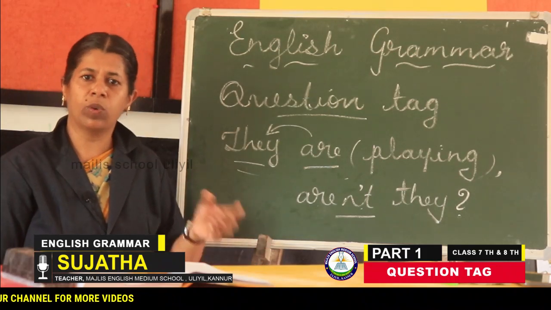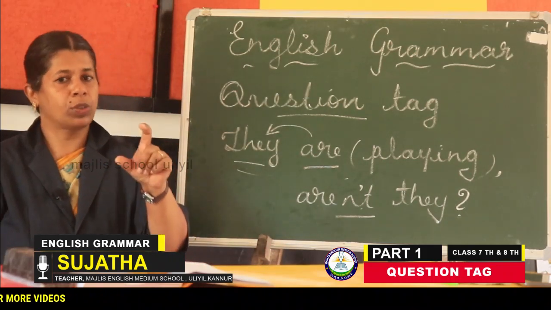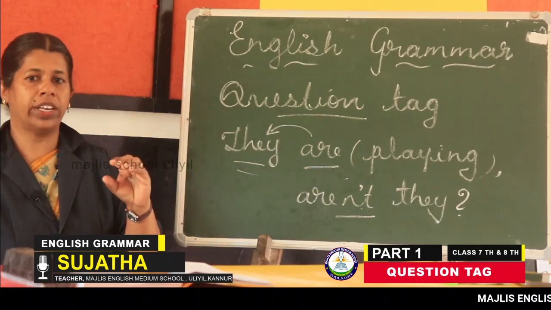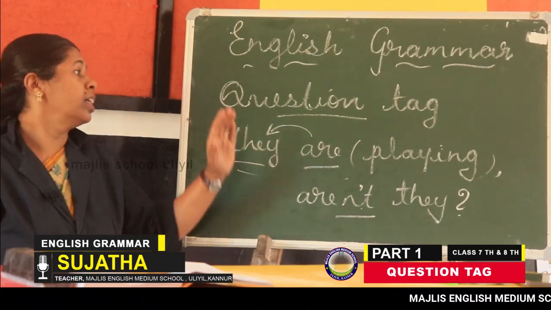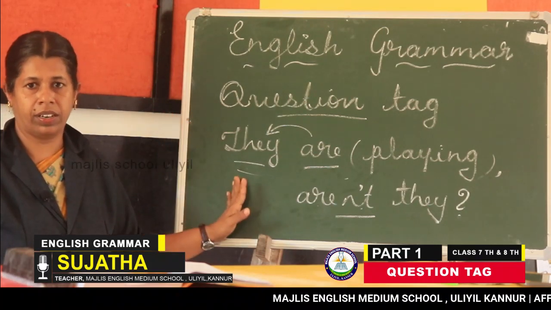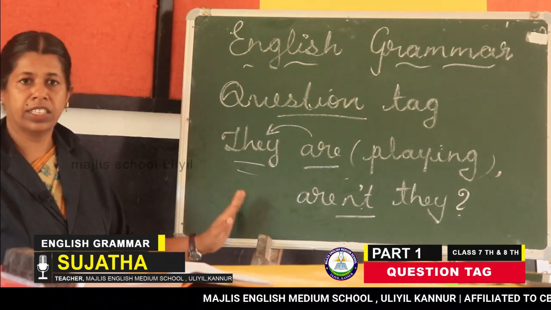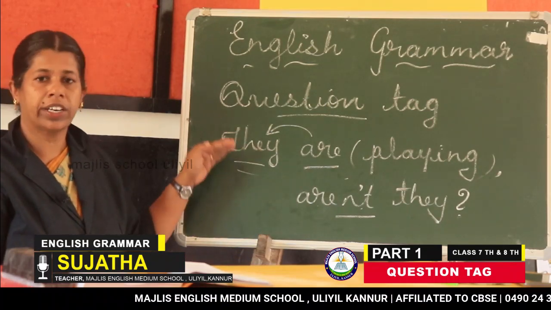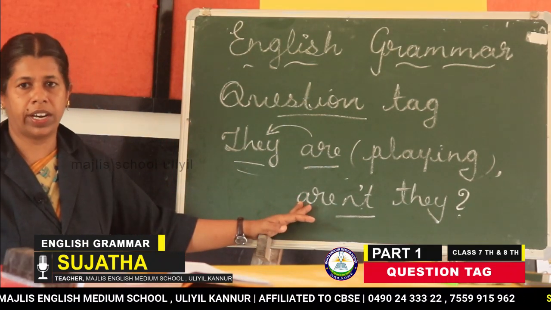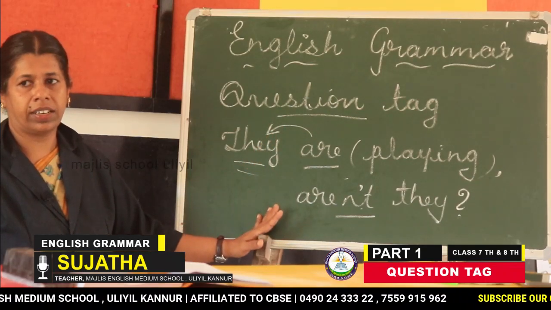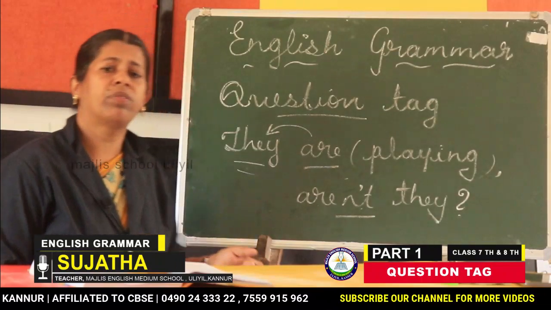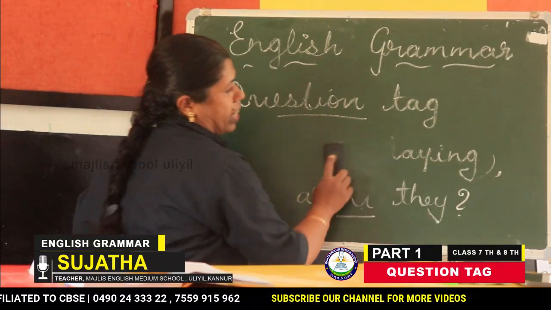Did they write? Only the short form. So the question tag is the short form only, not a continuous sentence. The tag form is the continuation of the statement. Clear? So we have to write only a small part by starting with a small letter. That is the question tag. One by one we can study how we form the question tags.